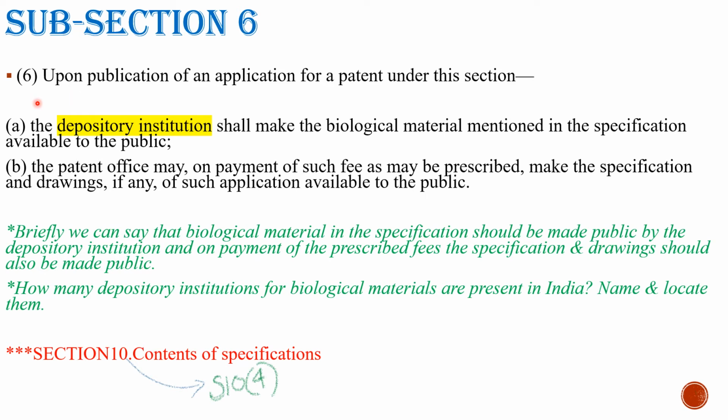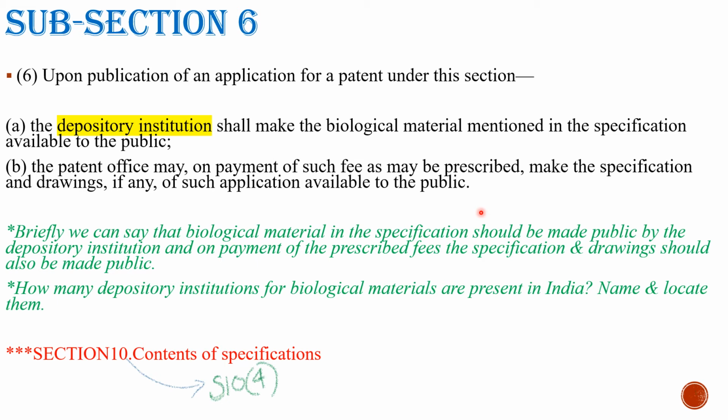Subsection 6. Subsection 6 says, upon publication of an application for a patent under this section, clause A, the depository institution shall make the biological material mentioned in the specification available to the public. Clause B, the patent office may, on payment of such fee as may be prescribed, make the specification and drawings, if any, of such application available to the public.